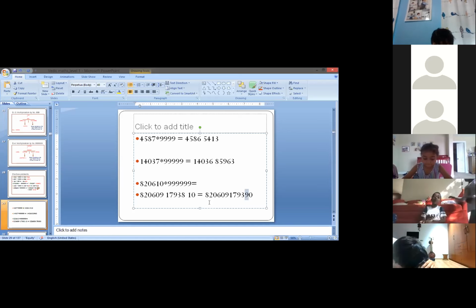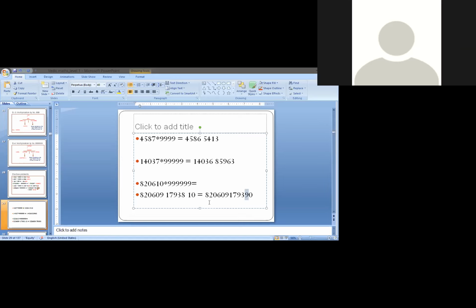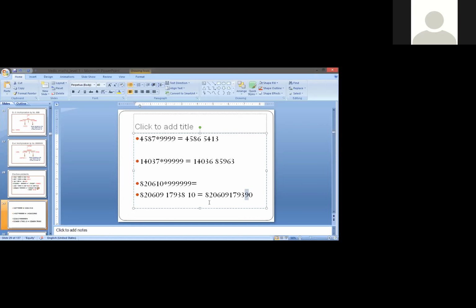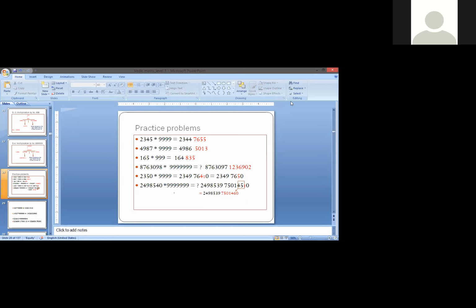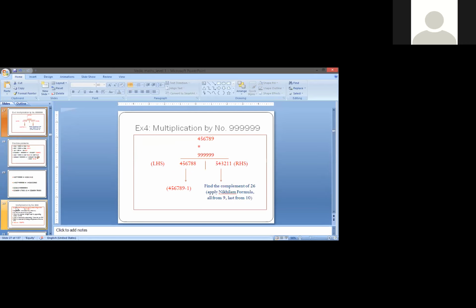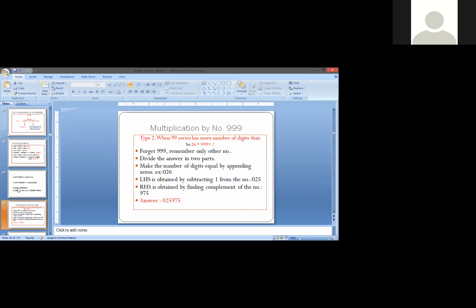So I hope the first case is clear. Type 1 is clear. Everyone is clear. Okay, so let's go further. Should I go further? Yes or no? Please write yes or no in the chat box. Okay, so let's go further.